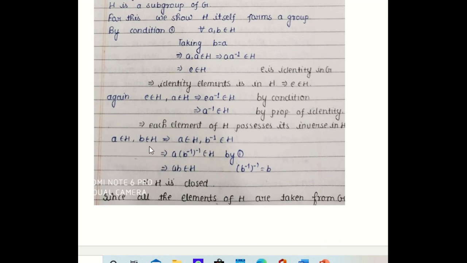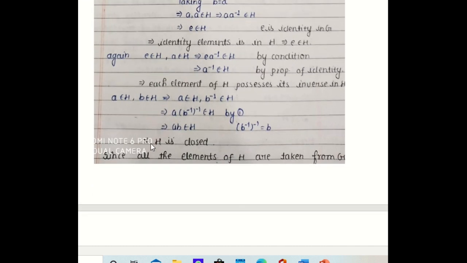Now A belongs to H and B belongs to H implies A belongs to H and B inverse belongs to H. We have already proved that for any element A belongs to H, A inverse also belongs to H. So this implies B inverse belongs to H. So now by the given condition, we have two elements A and B inverse. So by the given condition, A into B inverse, the whole inverse will be in H. Inverse of inverse will be the element. So A B belongs to H. So we have proved what? If A belongs to H, B belongs to H implies A B belongs to H. So this implies H is closed. So three conditions are satisfied by H for this multiplication.